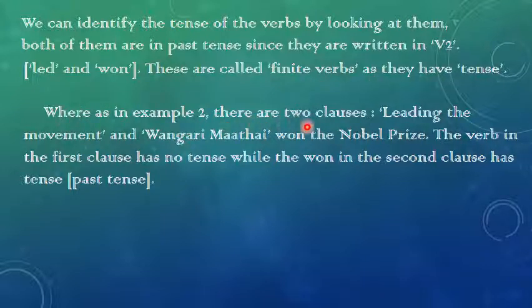Whereas in example 2, there are two clauses. Leading the movement, here no tense, and Wangari Maathai won the Nobel Prize. The verb in the first clause has no tense, while the one in the second clause has tense, that is past tense. Won is past tense and leading is no tense. That's why it is a non-finite clause.